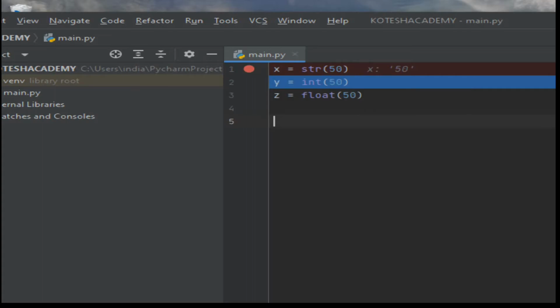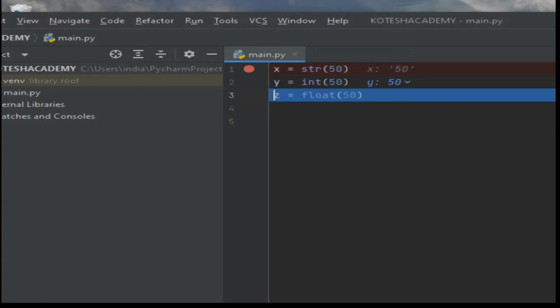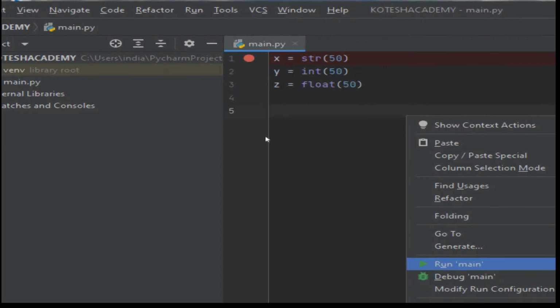Okay. Next, press F8 for y. Then y is equal to 50. There is no single quotation and no 50.0 like that, so this is called an integer. Next, press F8. You will get the floating value, which is 50.5. So simply we are writing run main.